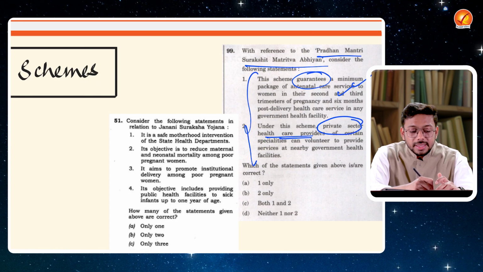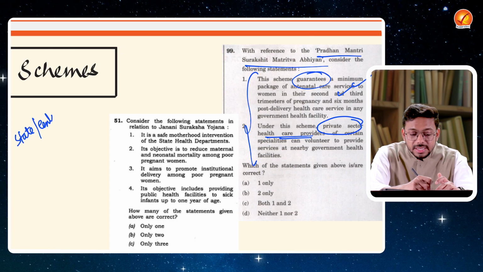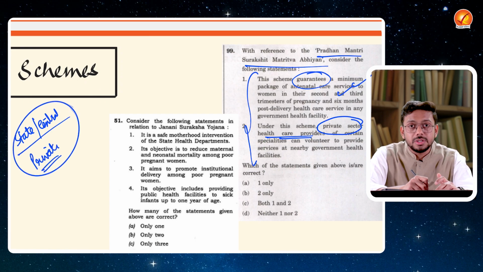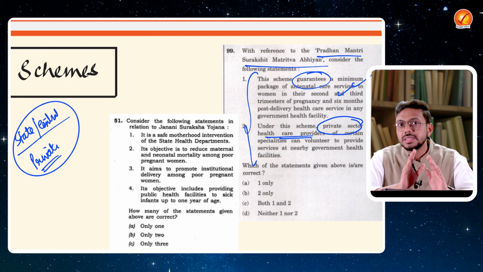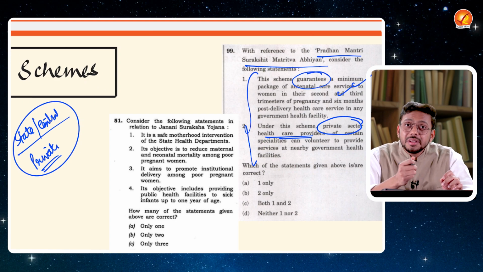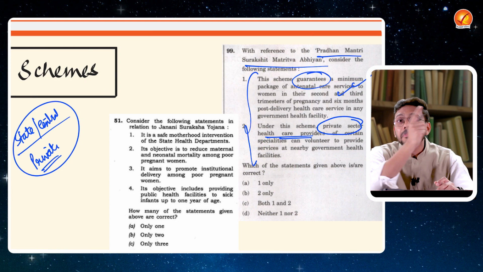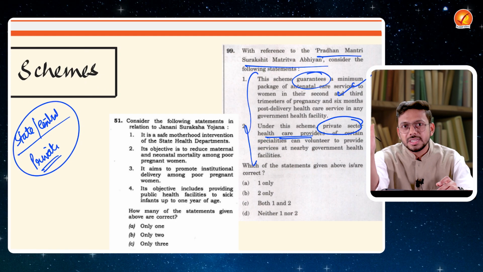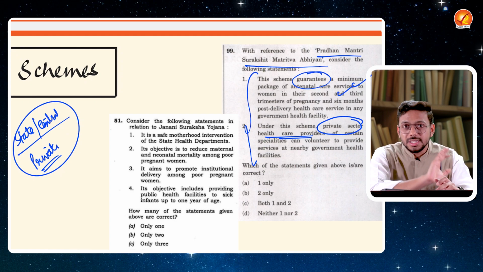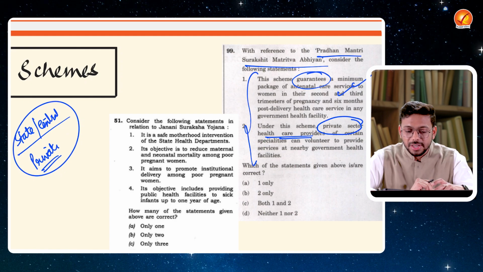Under this scheme, now private sector healthcare providers, what is the role of the private sector? So we saw that we have to see the role of state governments and the role of central governments. We also have to see the role of the private sector. So when you analyze the UPSC's paper, you will come to know what exactly the examiner is trying to ask. Then when you prepare, you know, okay, if there is a scheme, I have to prepare it. What is to be prepared under a scheme? That you will come to know from the PYQs. That is the crux of this particular discussion that we are having.